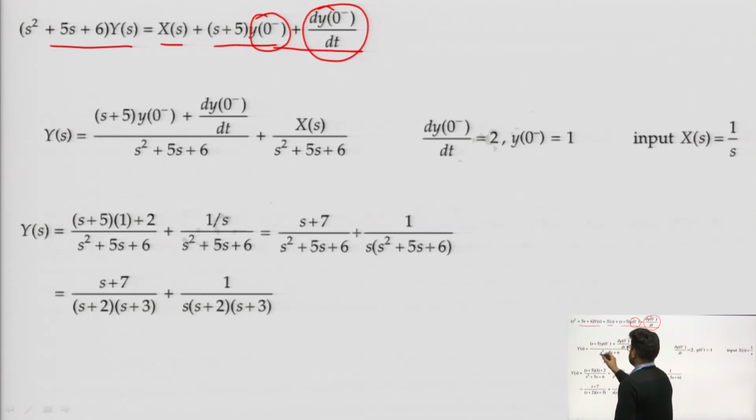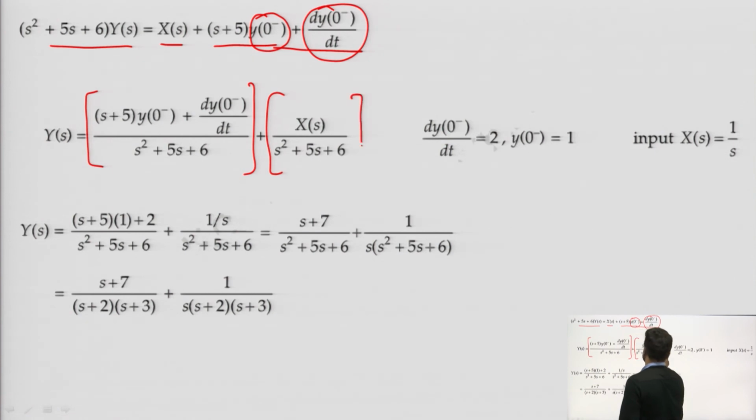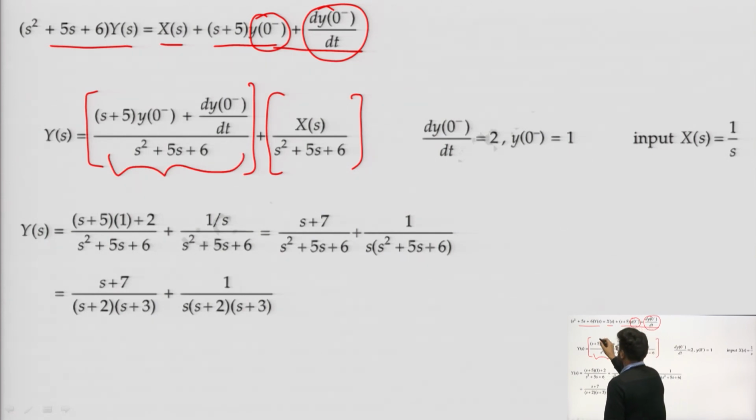So, Y(s) will be equal to this factor plus this factor. You can see that here we have only initial conditions. So, if we find its output, this factor represents the output due to initial conditions only. This term does not contain any input term.